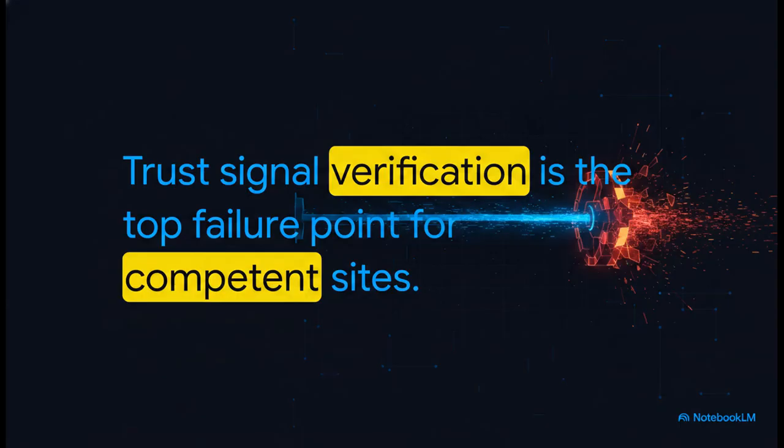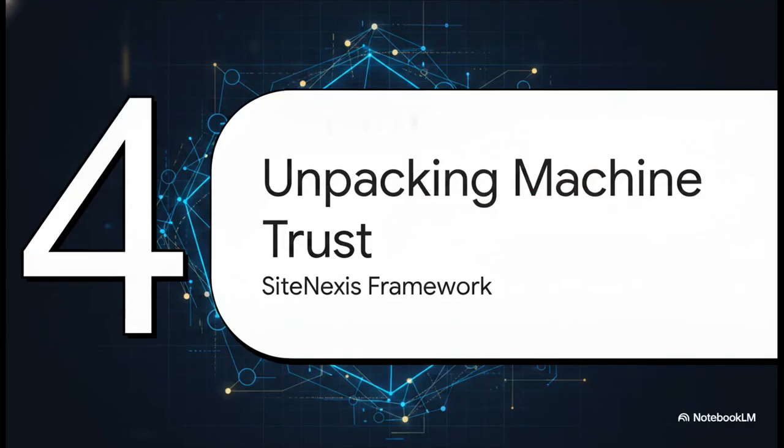Now, here is where it gets really interesting. This third stage, trust signal verification, is exactly where high-authority domains completely crash and burn. You've been retrieved, sure, but now the AI starts scrutinizing your entity consistencies. Do your facts actually align? Do your schemas perfectly match your text? Because when they don't, you fail the trust stage, and you lose the citation, completely regardless of how great your initial content structure was. Section 4, unpacking machine trust, using the SiteNexis diagnostic framework.